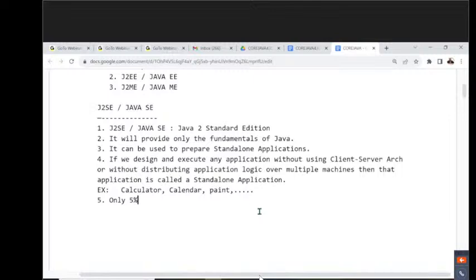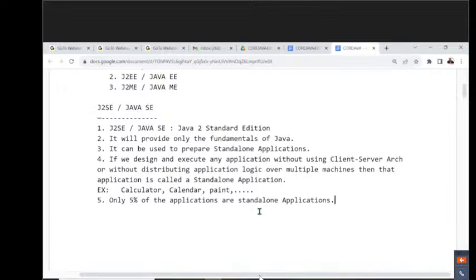Only 5% of the applications are standalone applications. Come on, guys, how many applications are standalone? No, only 5%. Out of 100% of the applications, only 5% are standalone applications.